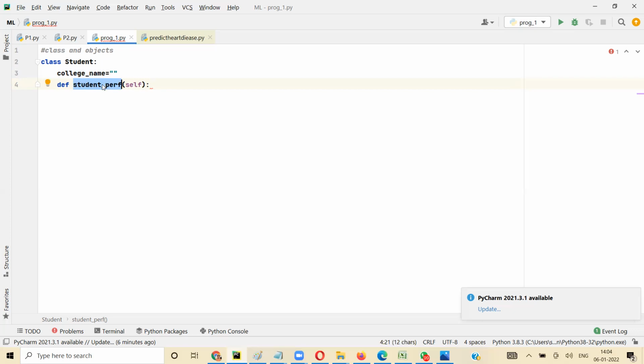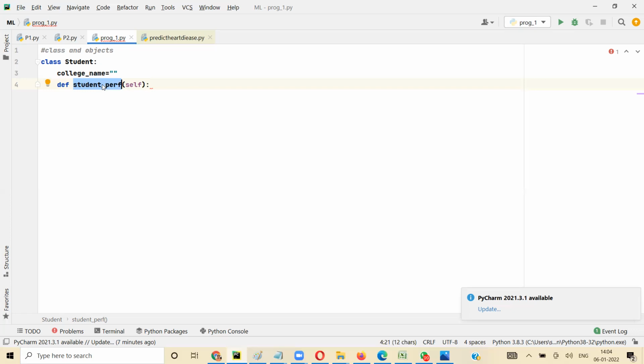Self indicates that it's an object level member or function. So whatever we do here will be specific to the object, not common to the class.